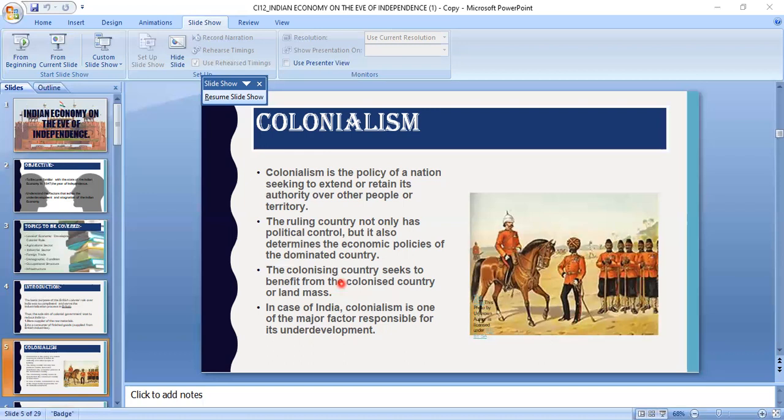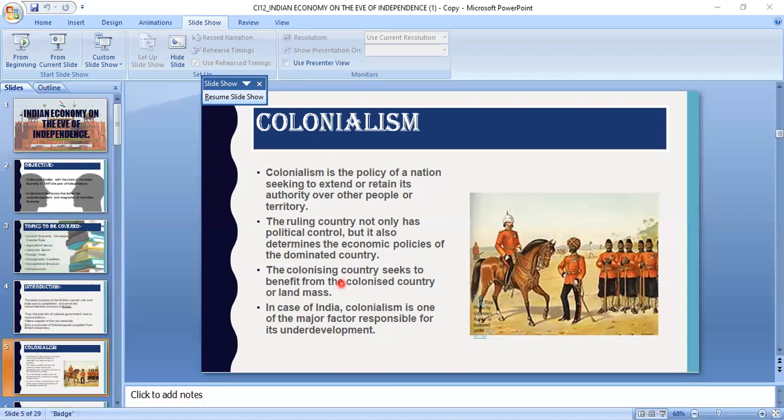And when machines are used to produce goods in large numbers, that means raw material is also needed in huge quantity and continuously. So the Britishers from Britain, or we can say the East India Company, who was trading with India at that time, used Indian raw materials to feed the industries running in their home country.